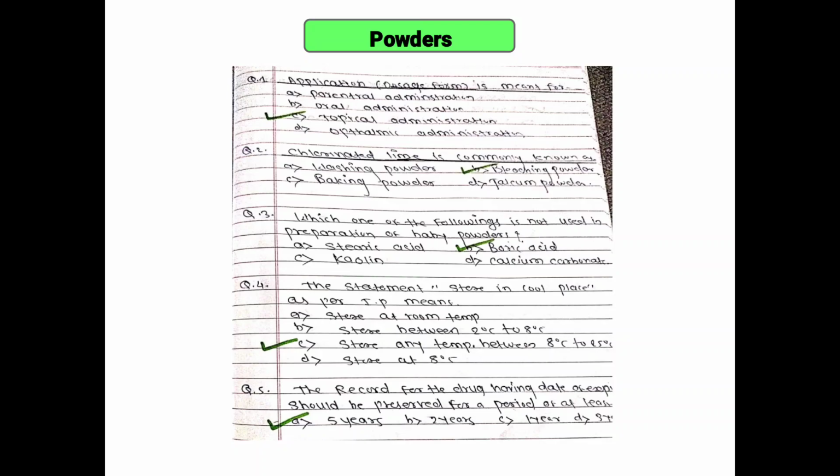Another application of dosage form is meant for parenteral administration, oral administration, ophthalmic administration. Ophthalmic is eye drops, oral is tablet, parenteral is IV. So the application of powder dosage form is meant for topical administration. Next, chlorinated lime is commonly known as bleaching powder. Next, which of the following is not used for preparation of baby powder? Boric acid is not used.